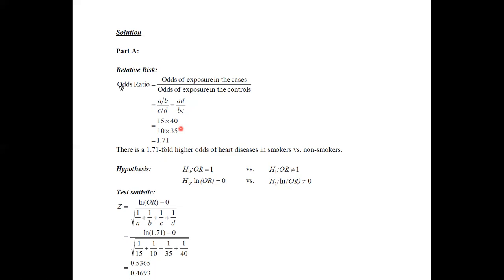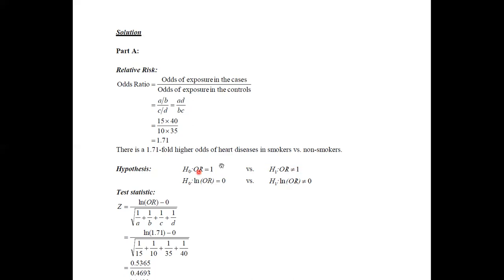And after calculating the odds ratio, we are asked to make an inference on it. Therefore, we need to test whether this odds ratio is significant, and then we need to construct the confidence interval. All these decisions will be made by considering alpha as 0.05. It is just the 5% significance level. The hypothesis that we are going to test for the odds ratio is odds ratio equals 1 versus odds ratio is not equal to 1.